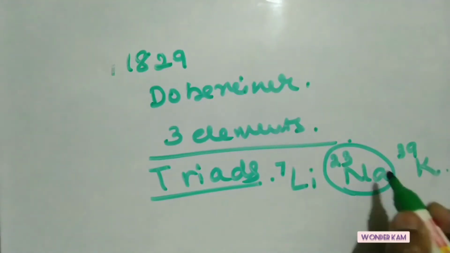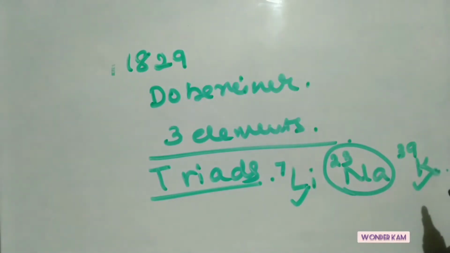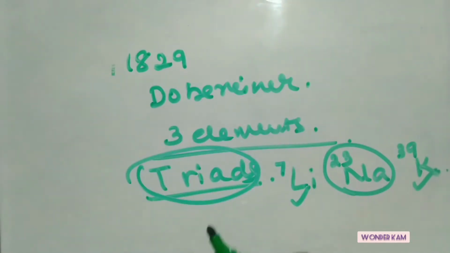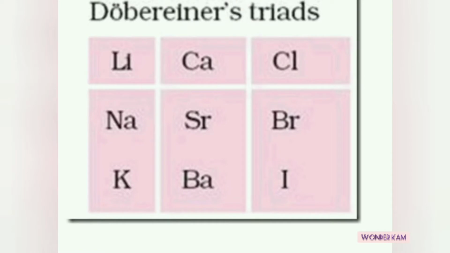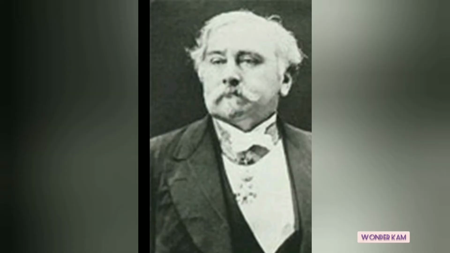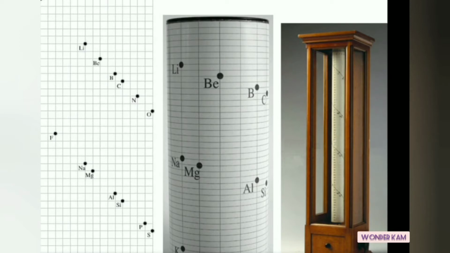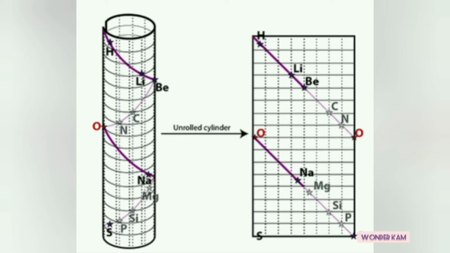So the mass of sodium is approximately the average of lithium as well as potassium, and this is known as the law of triads. It is applicable to very few elements known at that time, and he was able to identify only these three triads. So it might be a coincidence, and ultimately it didn't work. The next attempt was made by a French geologist, De Chancourtois, who arranged the known elements in increasing order of their atomic weights by making a cylindrical table just like this. However, this also didn't last long.